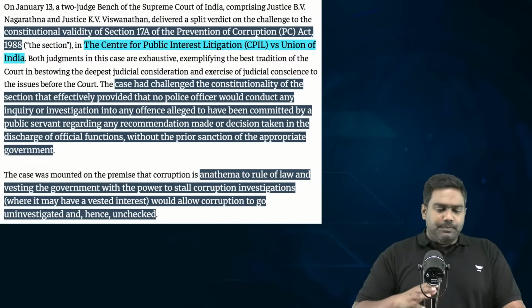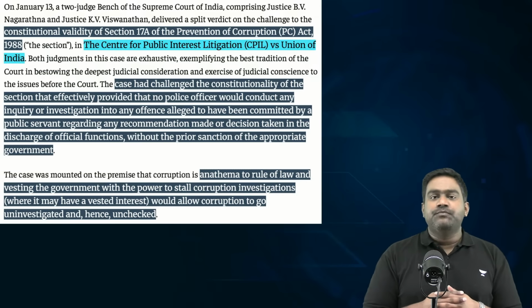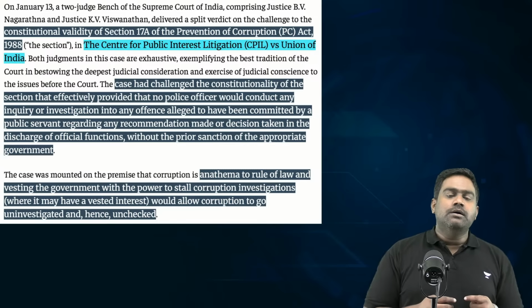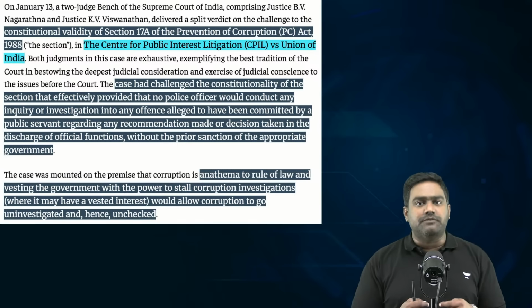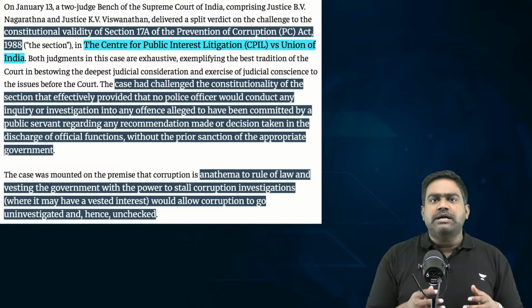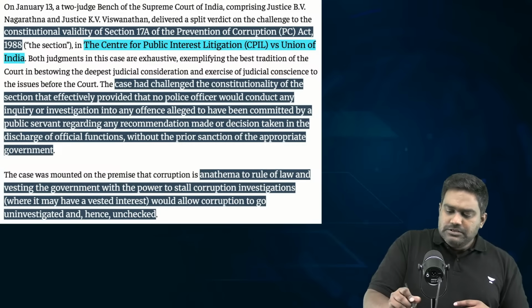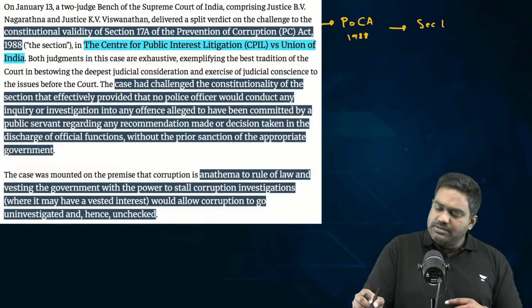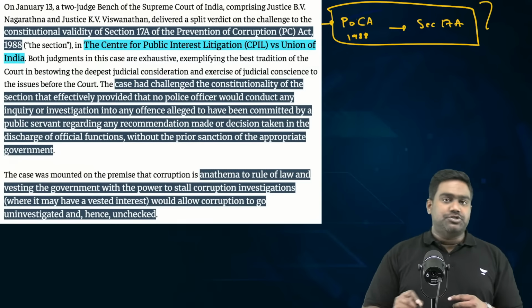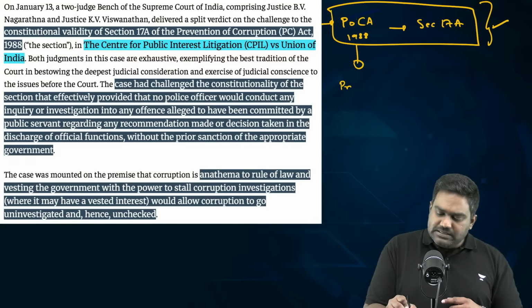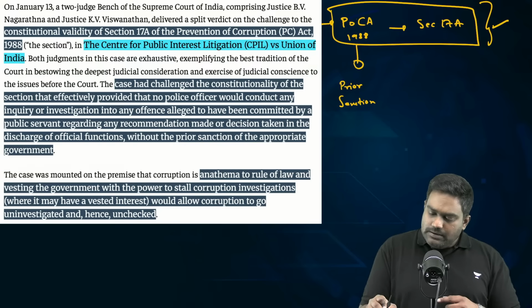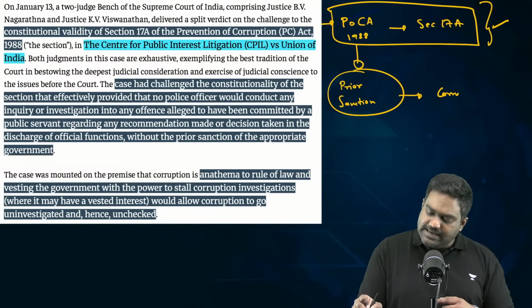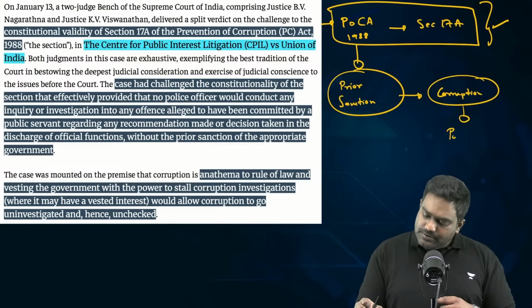So now, based on the observations made by these judges, it's important to take a look at the background to this topic, understand what is Section 17A, why is it controversial, why are the litigants trying to argue that this provision is unconstitutional. To understand this, we need to look at the Prevention of Corruption Act 1988 and the amended provision, that is Section 17A. This provision basically provides for prior sanction to be provided if a case of corruption has to be investigated by the police or by any investigating or law enforcement agency.